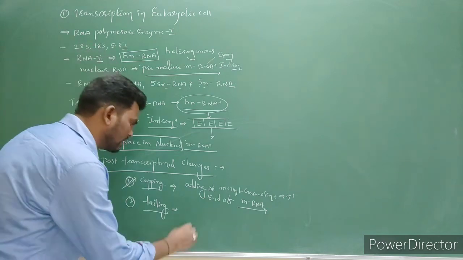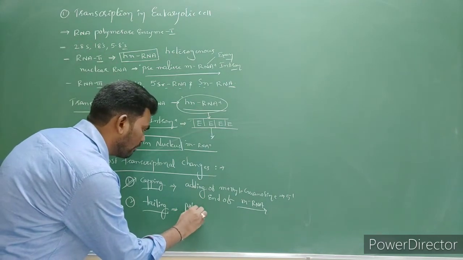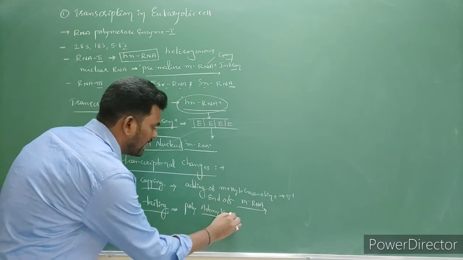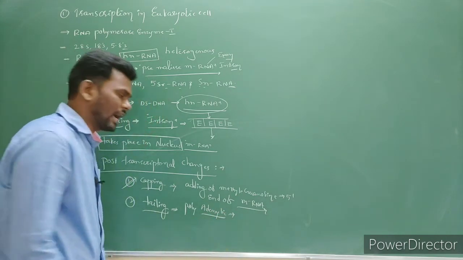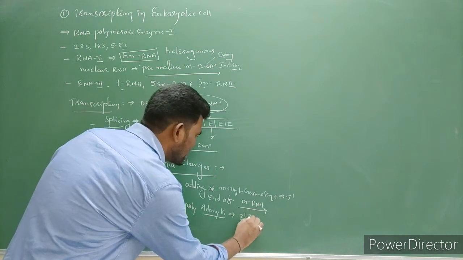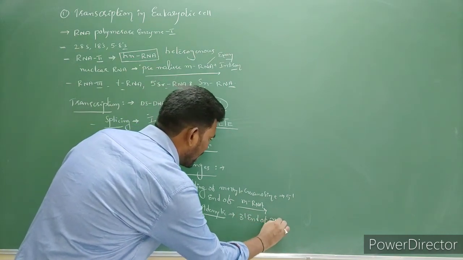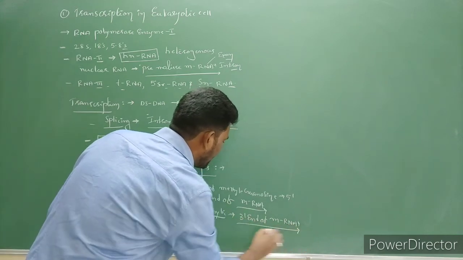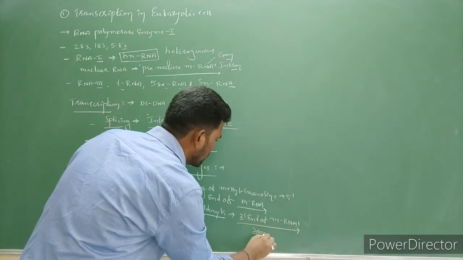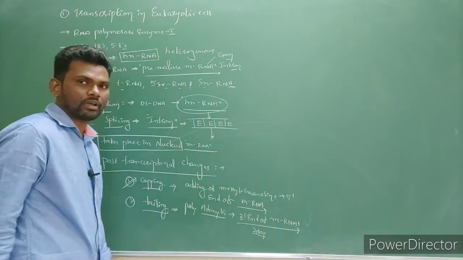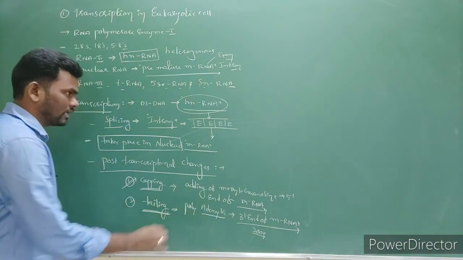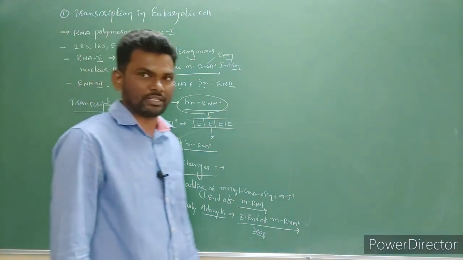Now tailing means, in the tailing, a number of polyadenylate residues are added at the 3' end of mRNA. Nearly 200 nucleotides are attached at the 3' end of the RNA. That is called tailing. Capping and tailing are called post-modification changes.